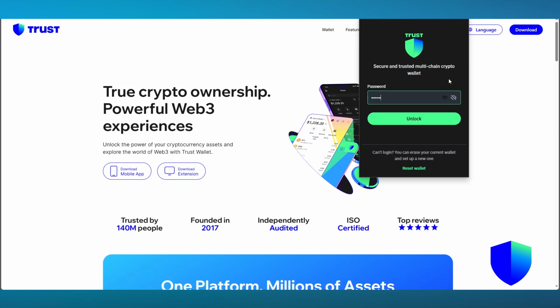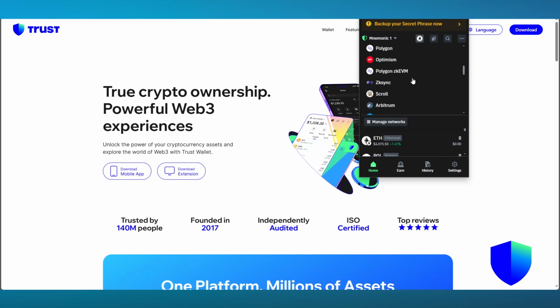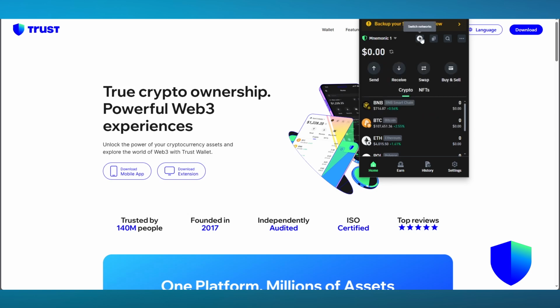So I'm simply going to go ahead and enter my password. And once we've done that, simply click on unlock, and this is what it is going to be looking like. So up here, you can see we have different wallets where you can add new wallets, manage your previous wallets, and whatsoever. You can also switch networks for yourself and look at the tons and tons of networks you actually get. So you have Solana, Nova, Blast, Merlin, Zeta, Moonbeam, Aurora, Boba, Celo, and so on. So it depends on you in whichever one you want to use.